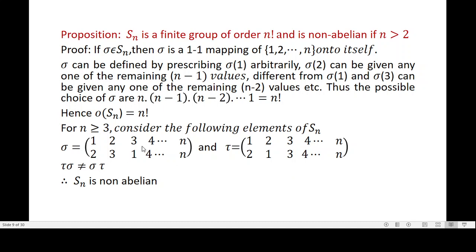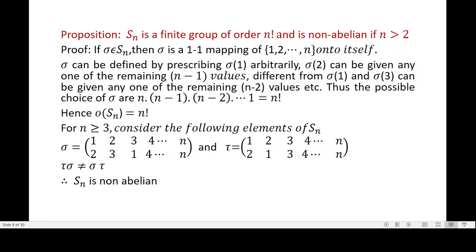Tau sigma of 3 is equal to 2, isn't it? Tau sigma of 3. Sigma of 3 is 1. 1 goes to 2. So, tau sigma of 3 is equal to 2. So, for tau sigma, first row 1, 2, 3, 4, etc. n. Second row 1, 3, 2. 4 is fixed. 4 goes to 4, 5 goes to 5, etc. n goes to n. Are you following?